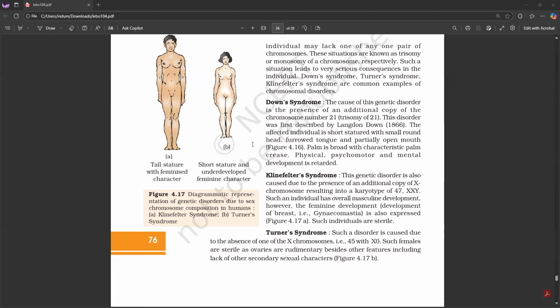The affected individual is short-statured with a small round head, furrowed tongue, and partially open mouth. Palm is broad with a characteristic palm crease. Physical, psychomotor, and mental development is retarded.